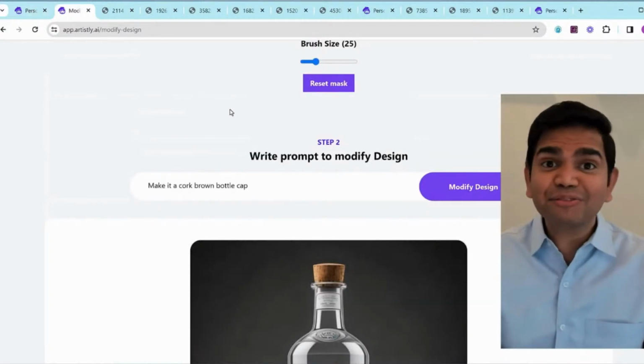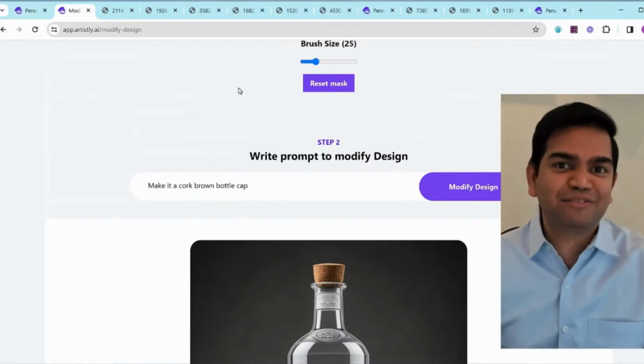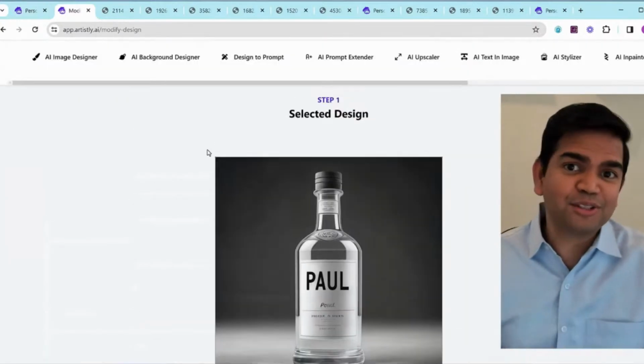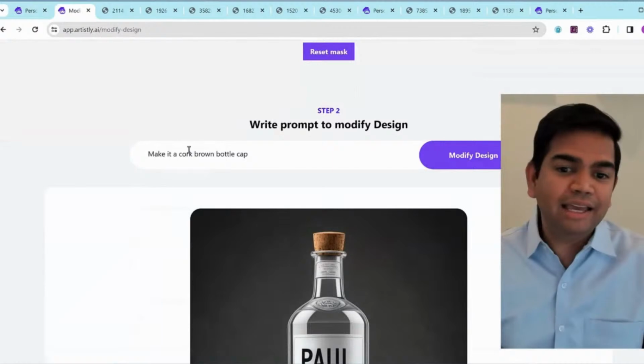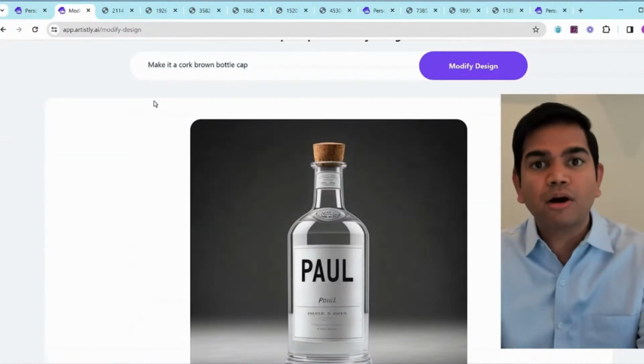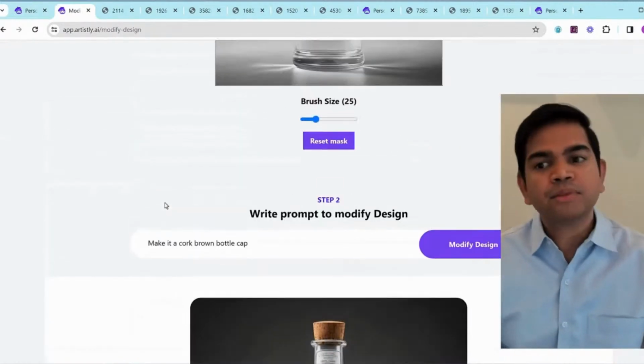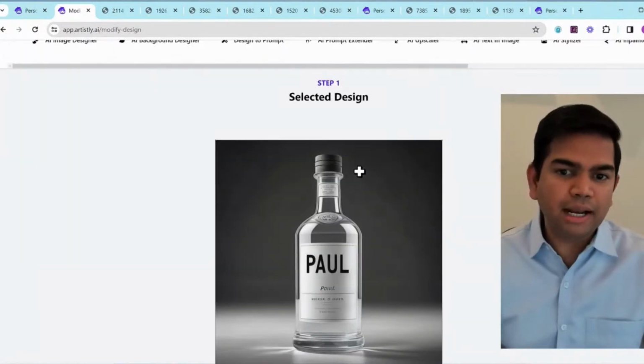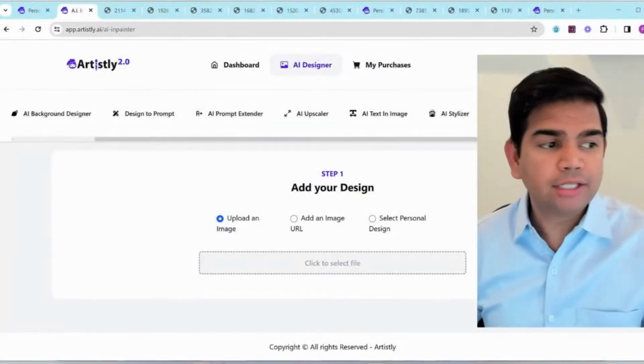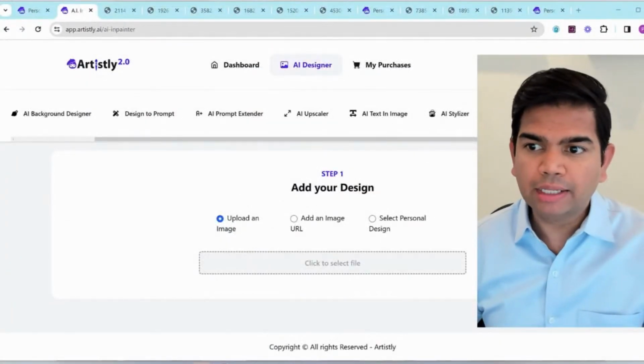I've been working on it for the last few hours, and I just cannot stop. It's that fun. For the first time, it's one of those fun applications you can use. And also, it has a lot of use cases where you can modify images and stuff like that. Now, the question will be, can I modify an image that I upload? Yes, you can do that. That's done through our AI In-Painter tool.